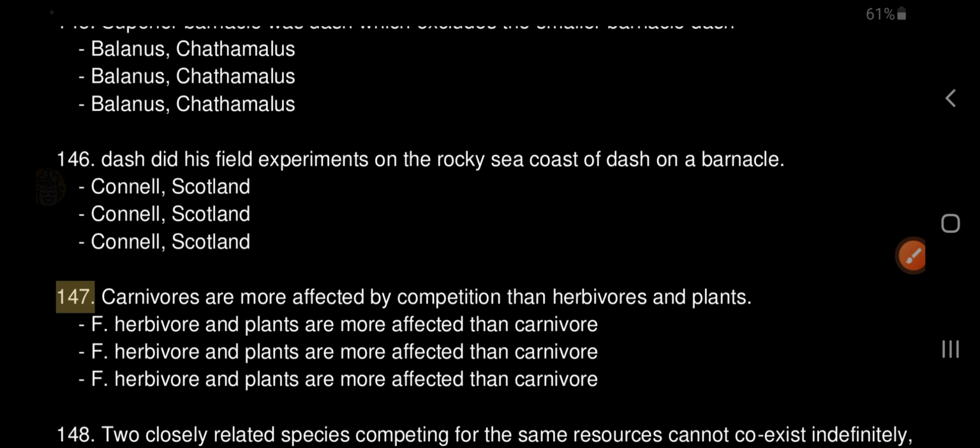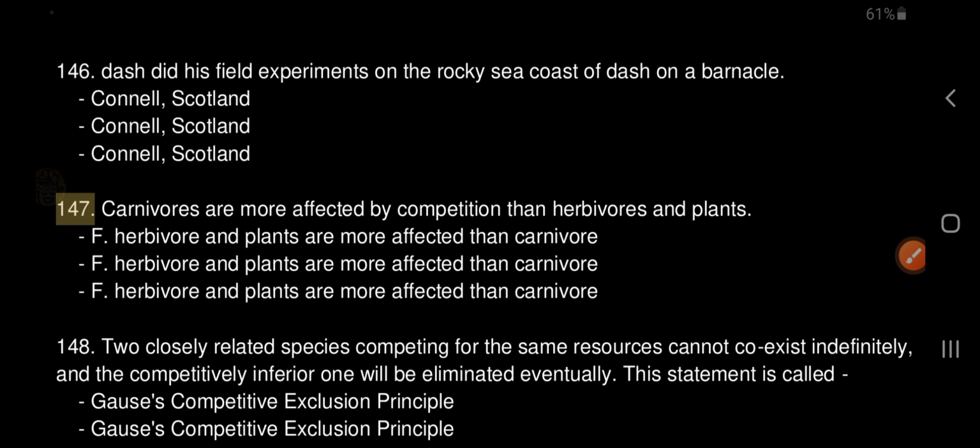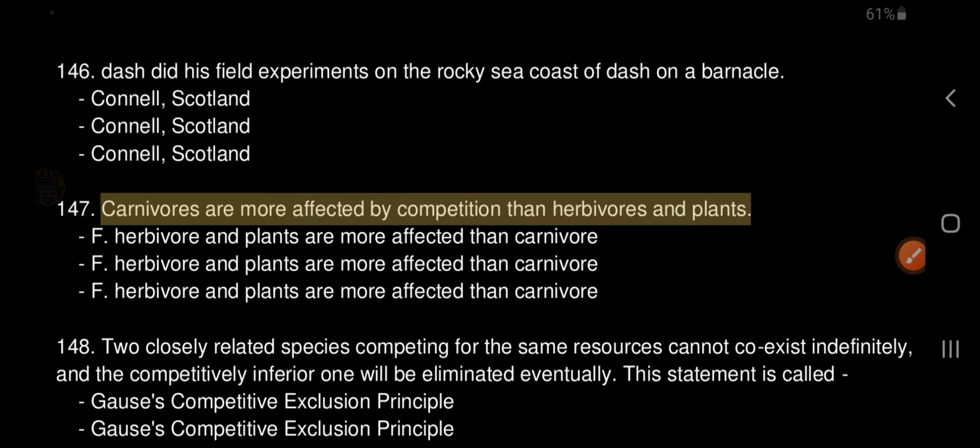147. Carnivores are more affected by competition than herbivores and plants. F. Herbivores and plants are more affected than carnivores.